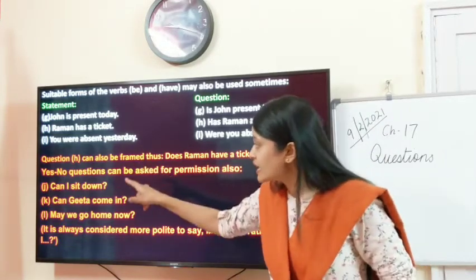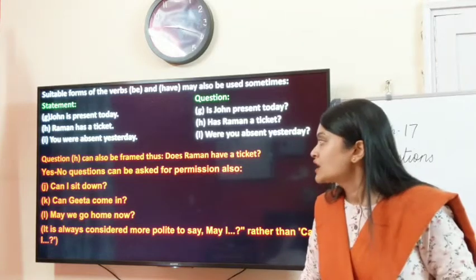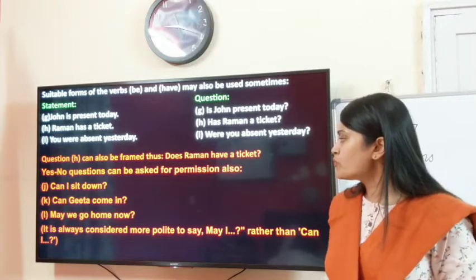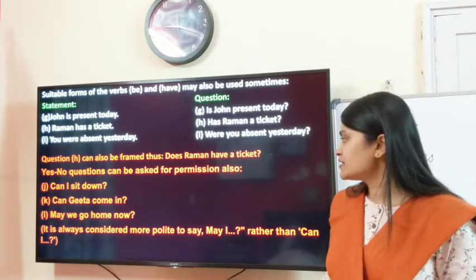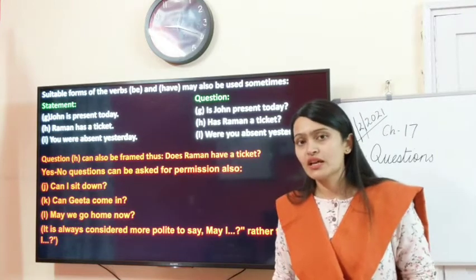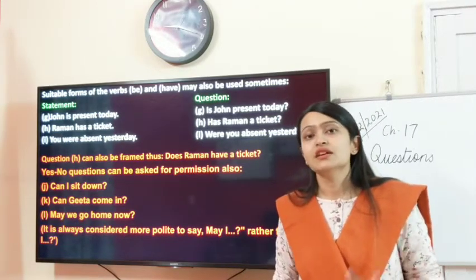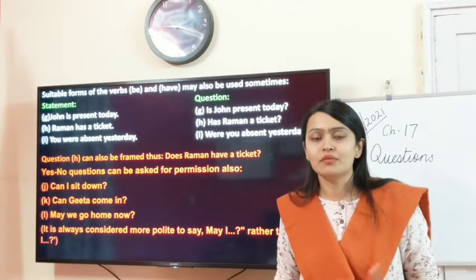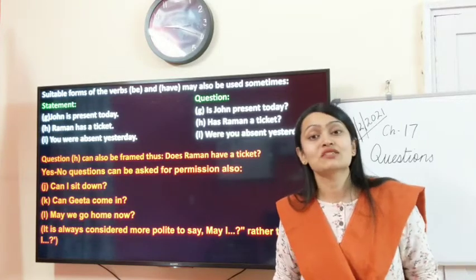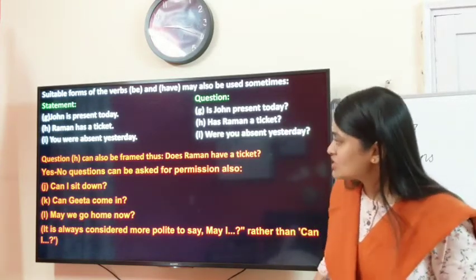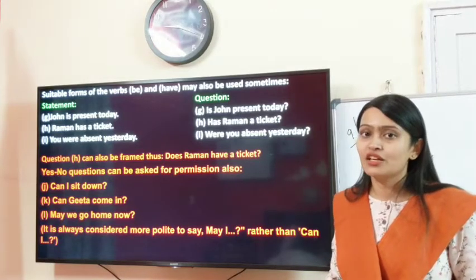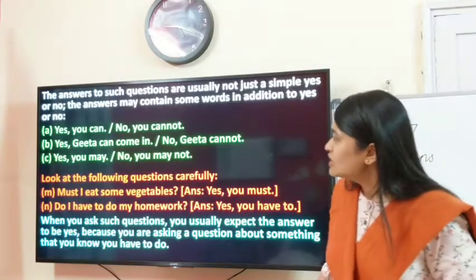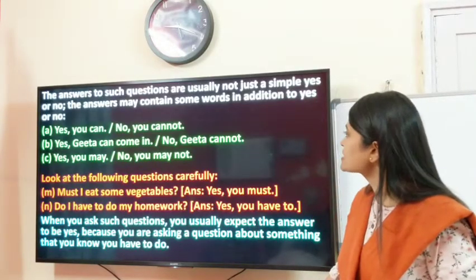Let's see the examples. Can I sit down? It's a permission. Can Geeta come in? May we go home now? It is always considered more polite to say may I rather than can I. Can is also a helping verb and may is also a helping verb, but may is more polite. So sometimes we expect people to use may instead of can because that's more polite. Okay children, so these are some of the yes-no questions formed in order to seek permission.